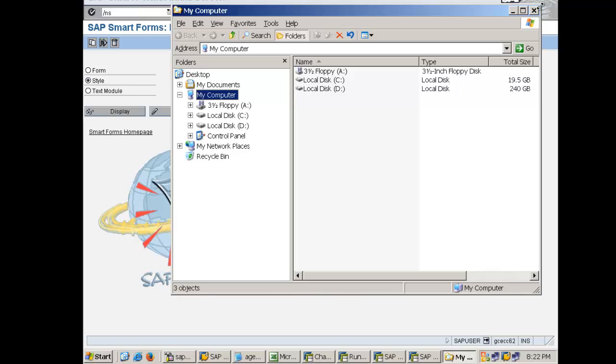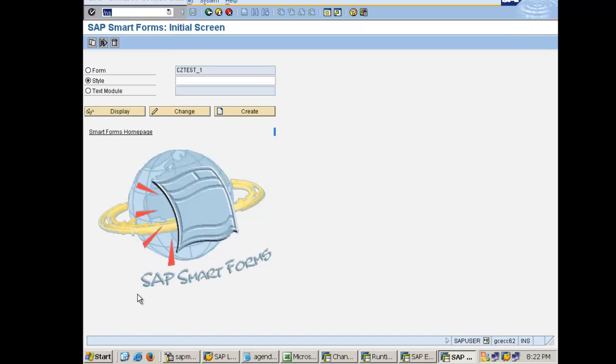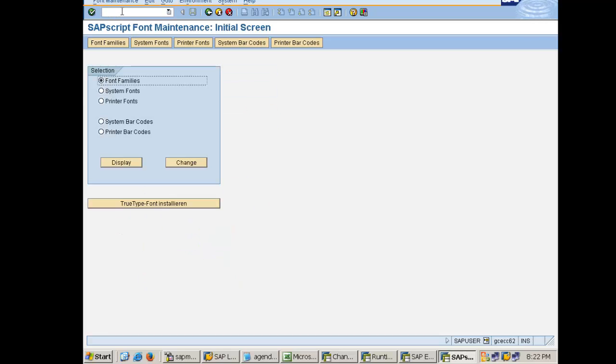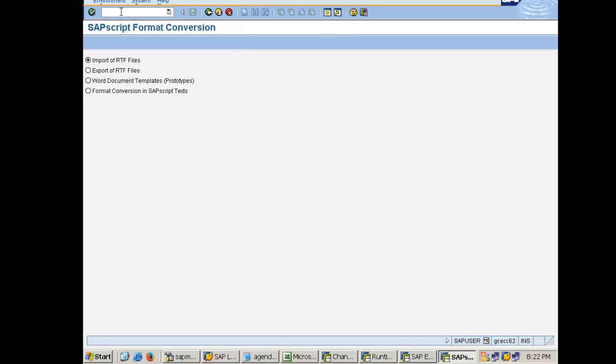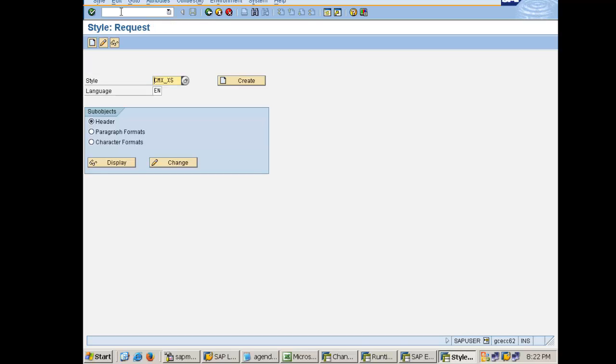SE73. Oh my god, 1 second. One second. Yes, which we did in SE72 in case of SAP script.